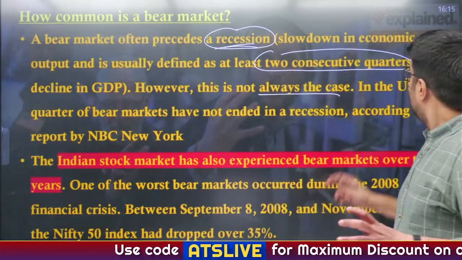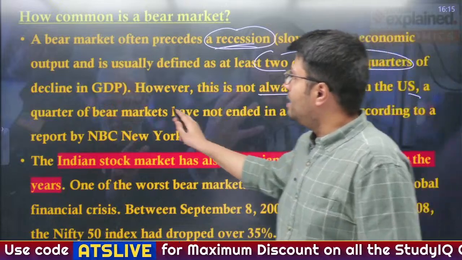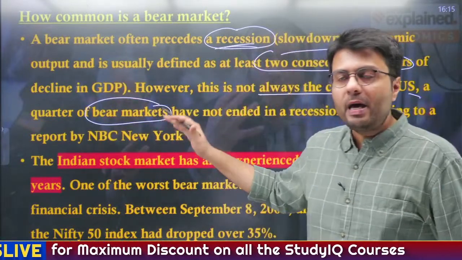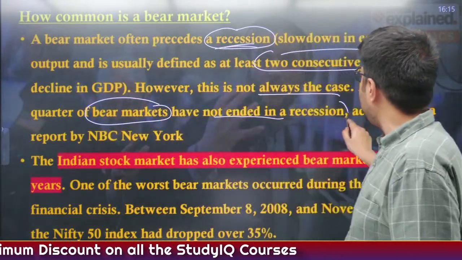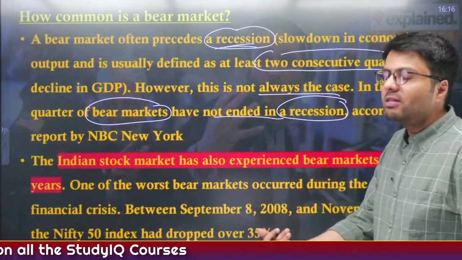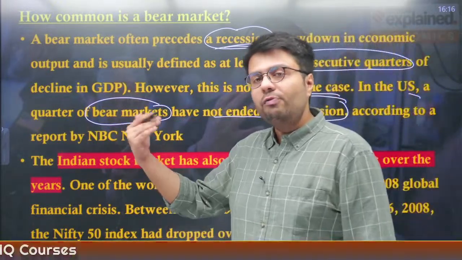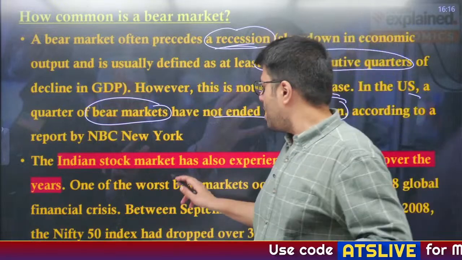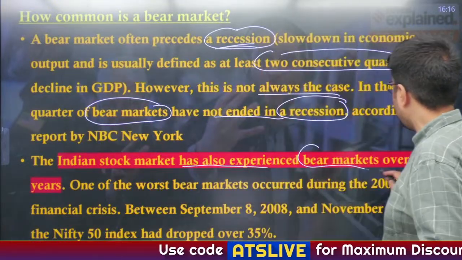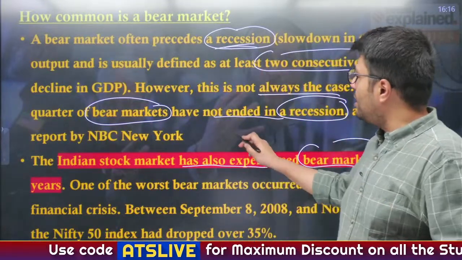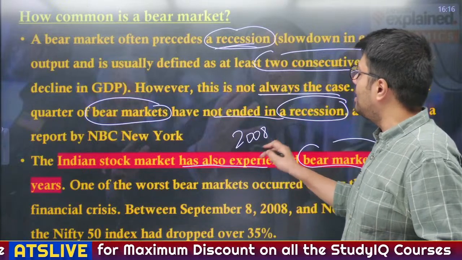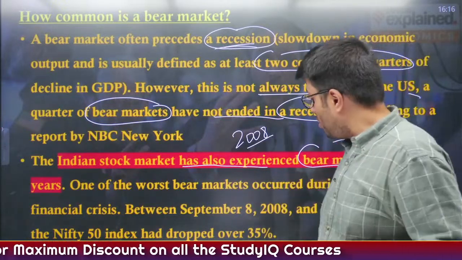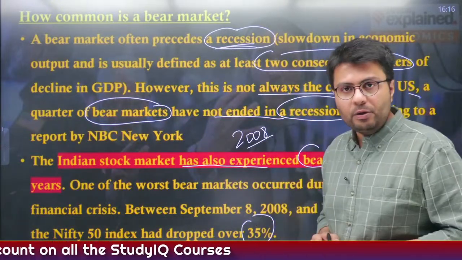In the US, a quarter of bear markets, that is 25% of whenever bear markets have happened, did not end in a recession. So you can say recession is probable, but you cannot say it is for sure going to happen. Similarly, Indian stock markets have also experienced bear market sentiments. For example, during the 2008 global financial crisis, the Indian stock market declined as much as 35%.